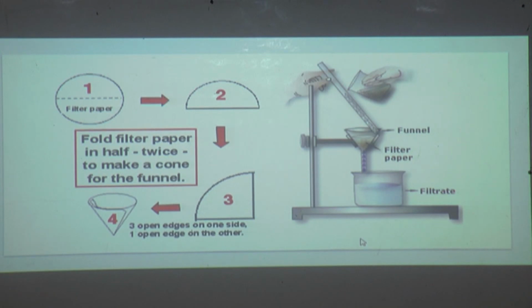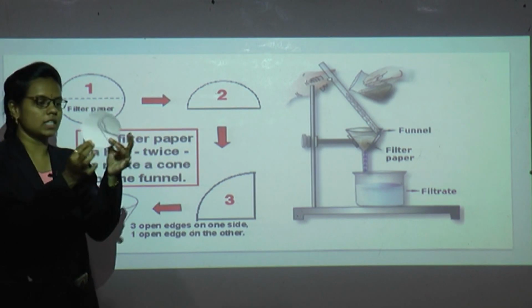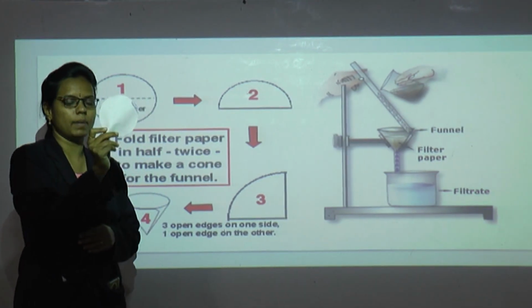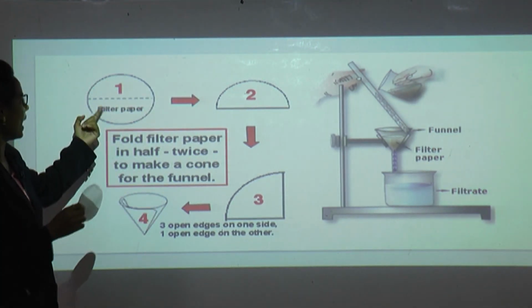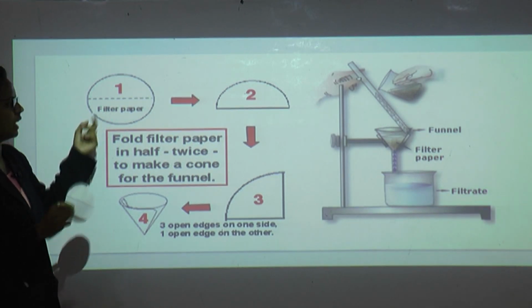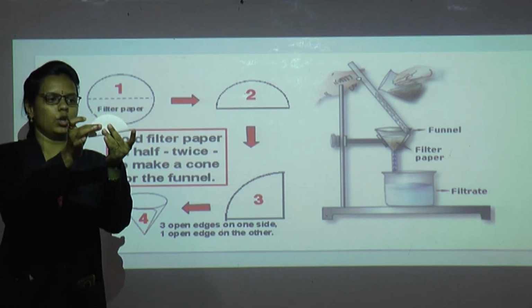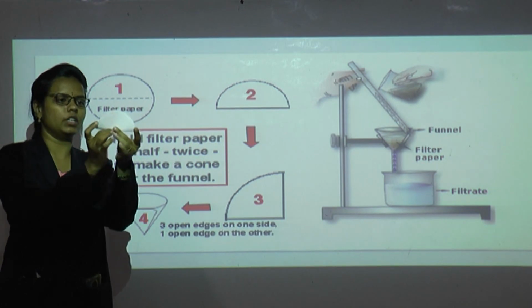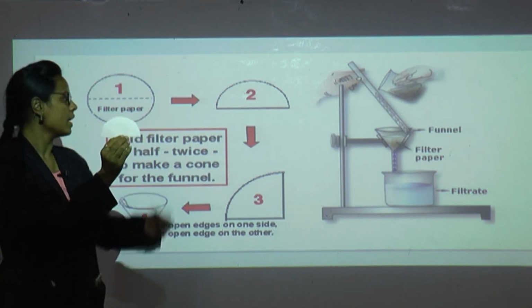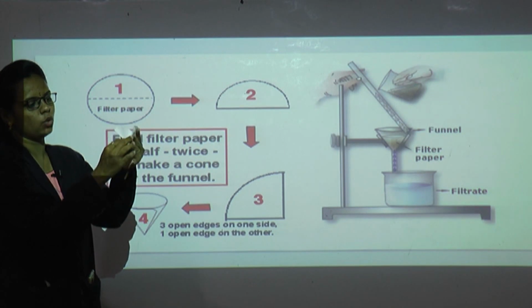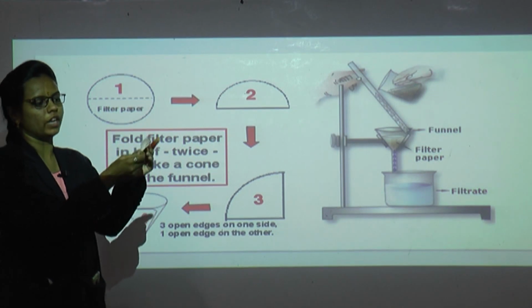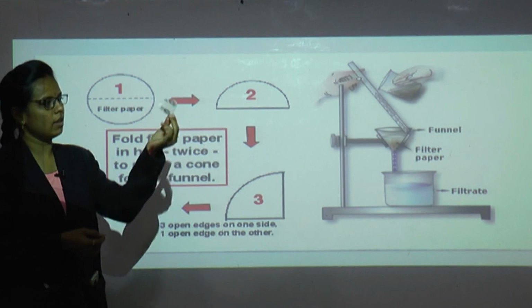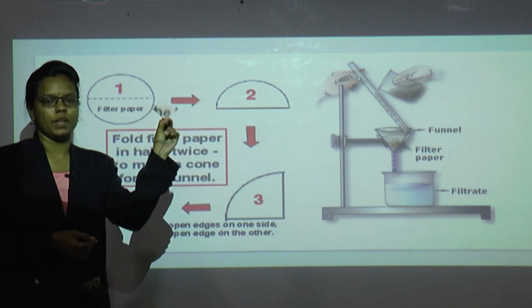Let us see here. Now you can see this is a filter paper. This filter paper is round. Now as you can see here, this filter paper we have taken and then it is folded into two parts. Then again it is folded into half. We get it in this way.